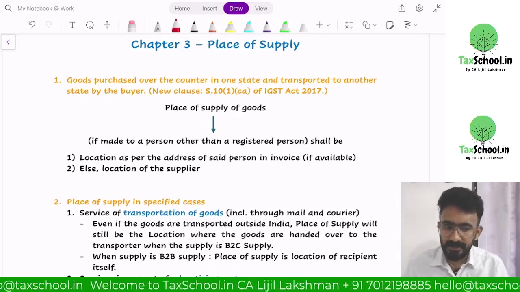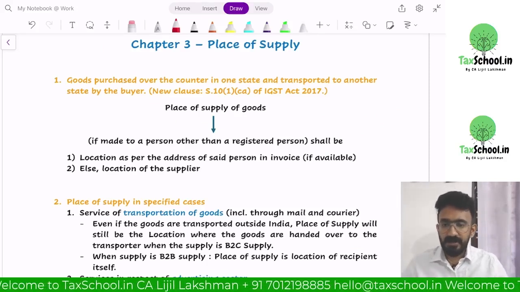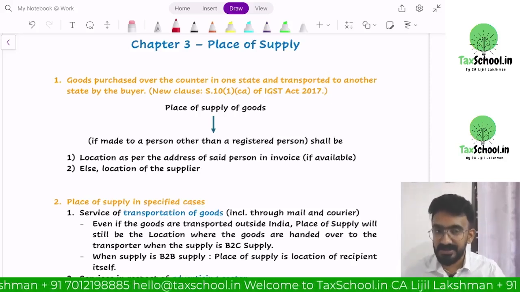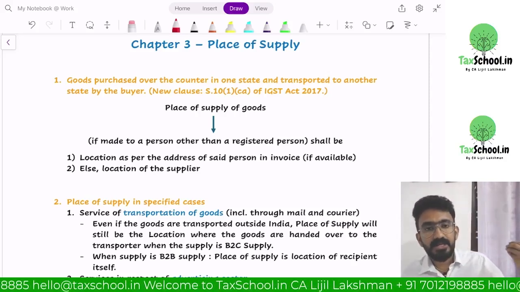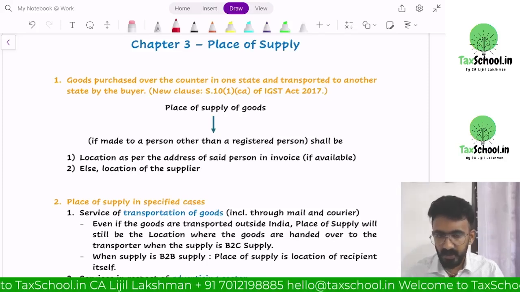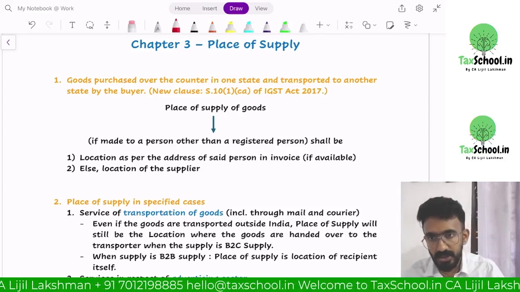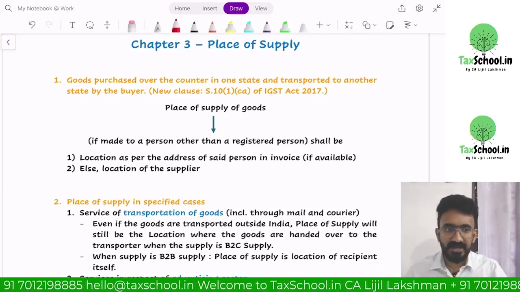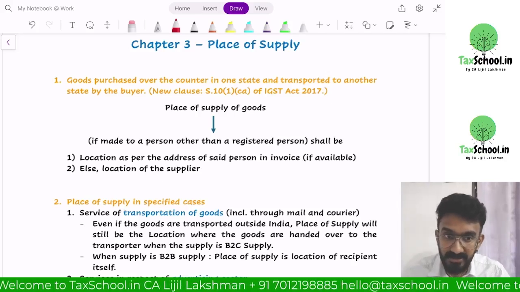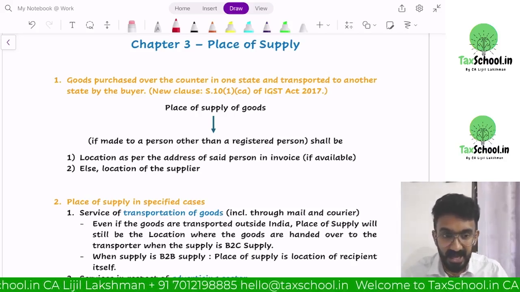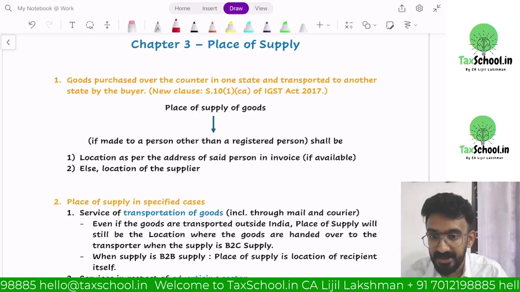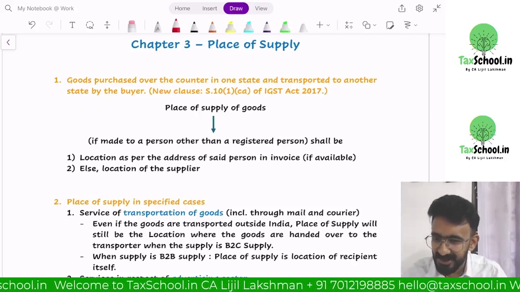Okay, let's look at place of supply. Now, in place of supply, you have a couple of amendments. Place of supply by default, including TCS, place of supply, TDS, and your provision on accounts and records. These are new provisions, including 9 subsection 5. You need to look at what has additionally been added to the syllabus. Read it thoroughly because they'll ask questions. Even place of supply is introduced for the first time into the syllabus, and there is an amendment in it. So whatever you read from your ICAI material on place of supply is going to be slightly different in terms of your understanding. I'll explain that.